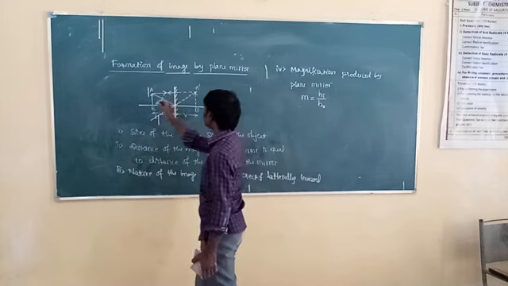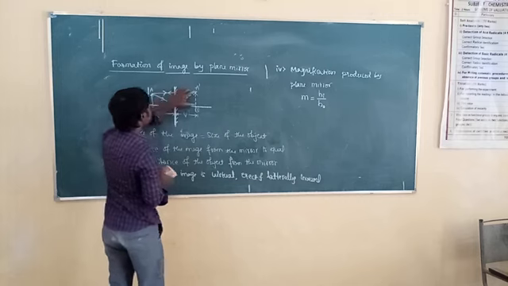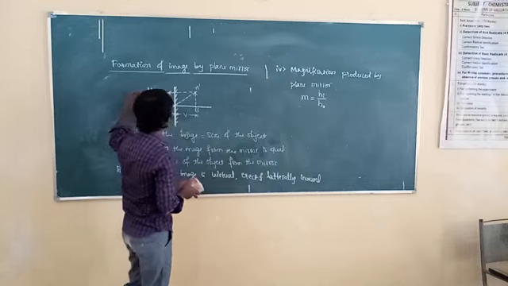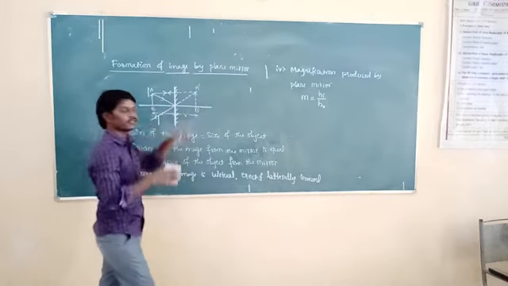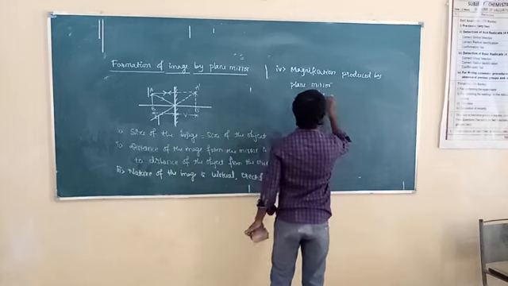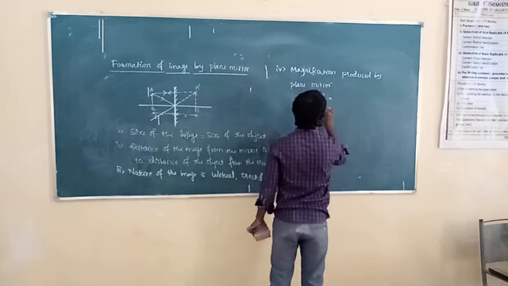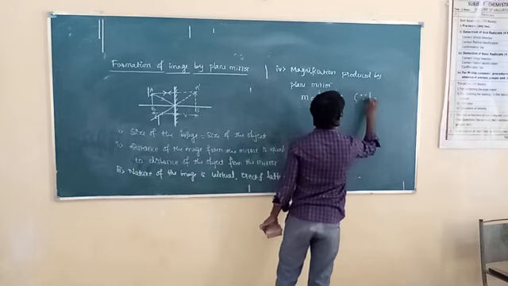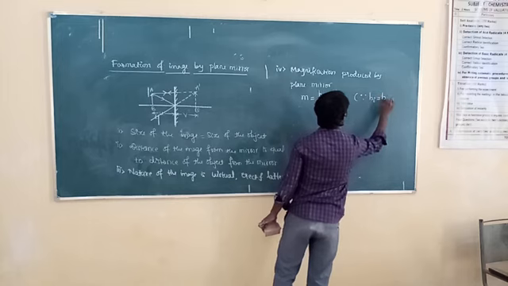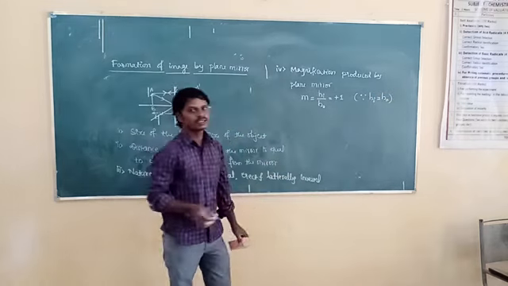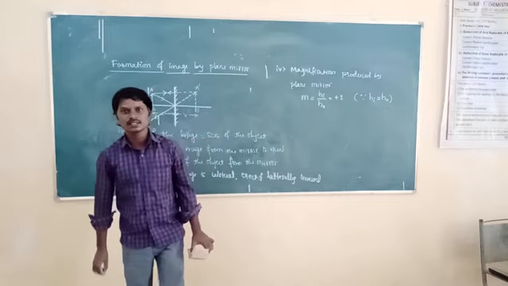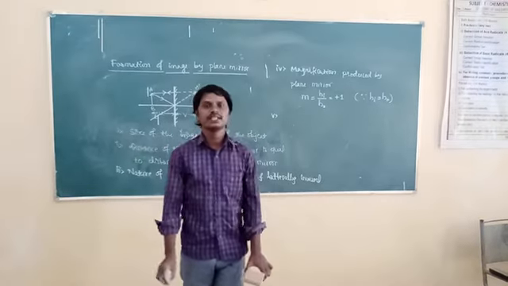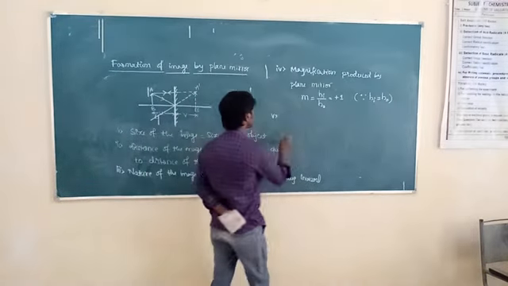So from this diagram, what we concluded is that size of the image is equal to size of the object, means height of the image is equal to height of the object, and both are in positive direction because both are upright. So HI is equal to HO, which means it becomes plus 1. Then the magnification produced by plane mirror is always plus 1. Then fifth point. What is the focal length of the plane mirror? Focal length of the plane mirror is infinity.